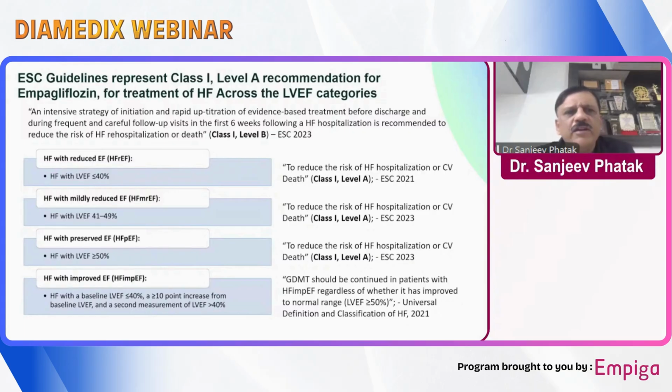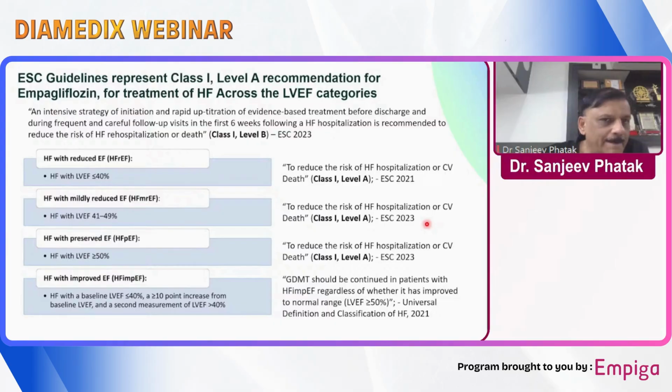So based upon these studies, now we know that empagliflozin has a class 1, level A indication in patients with heart failure with ejection fraction less than 40%. Mildly reduced ejection fraction, again class 1, level A evidence, ESC 2023. And heart failure with preserved ejection fraction also class 1, level A evidence, ESC 2023.